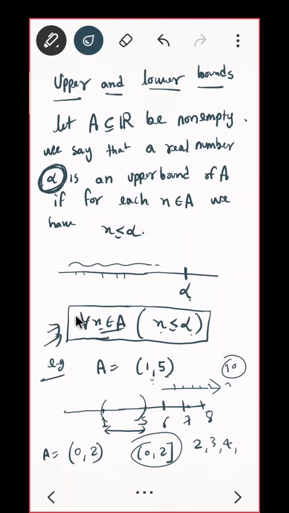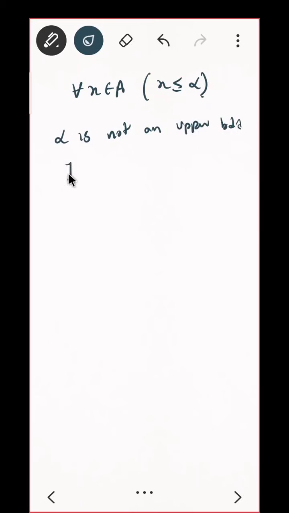Can you just negate this statement? Alpha is not an upper bound, that means negation of this statement. What will be the negation? I'll just write here. For all x in A, the condition is x is less than or equal to alpha. What is the negation? There exists x belonging to A such that x is greater than alpha.